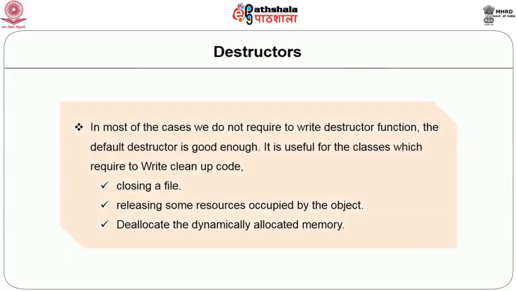In most cases we do not need to write one, and the default destructor is good enough. It is useful for classes which require cleanup code, for example, closing a file, releasing some resources occupied by the object, or deallocating the dynamically allocated memory of data members that we created dynamically in the constructor, as we did in the vector class.